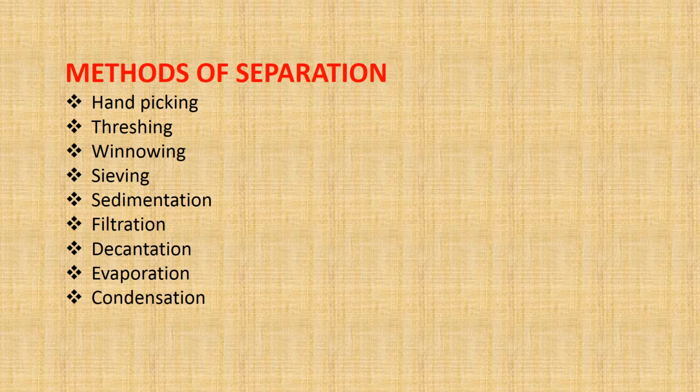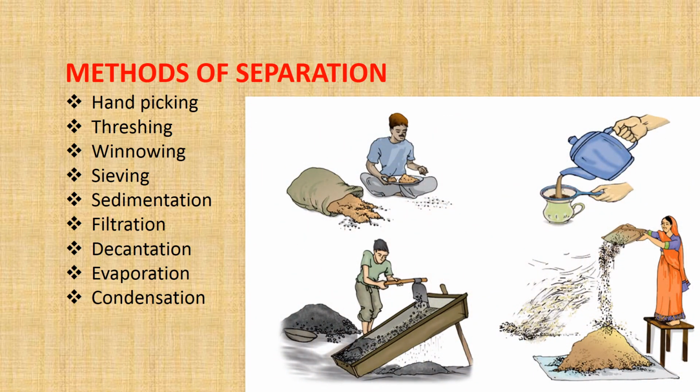Have a look at these methods. The first one is hand picking, as your mother does. Then sieving, as your mother does when making tea. This person is also sieving. And this lady is doing winnowing. The lighter part falls on the outer side and the heavier part falls at the bottom.